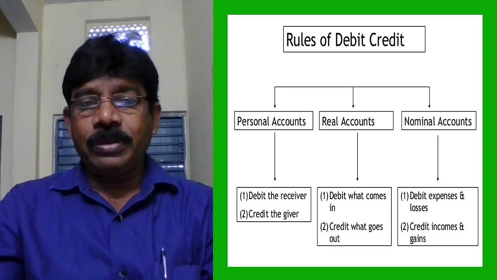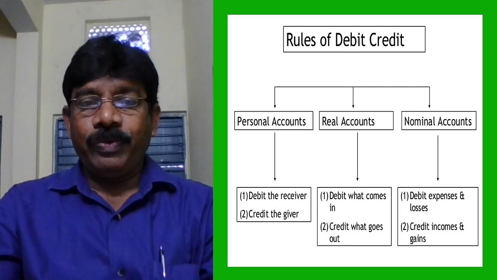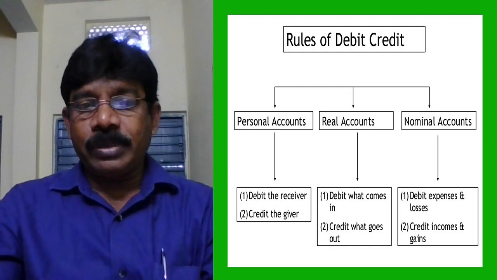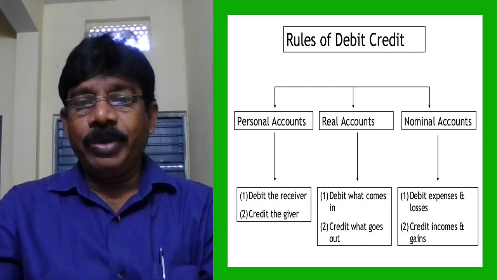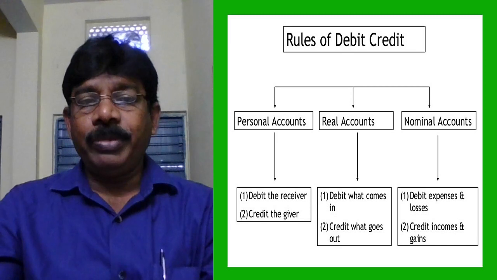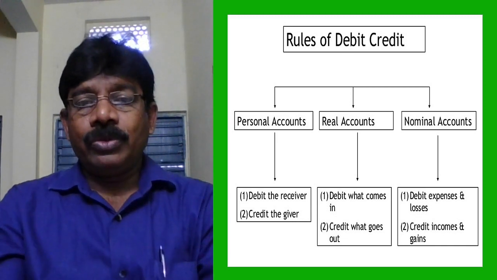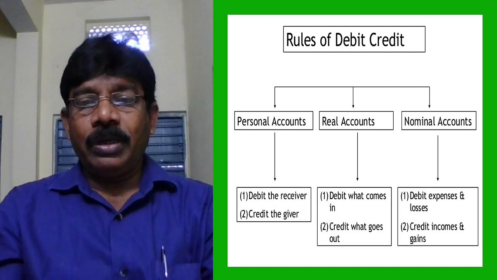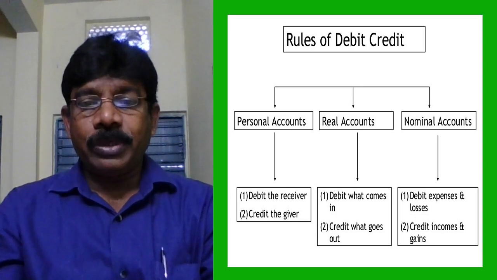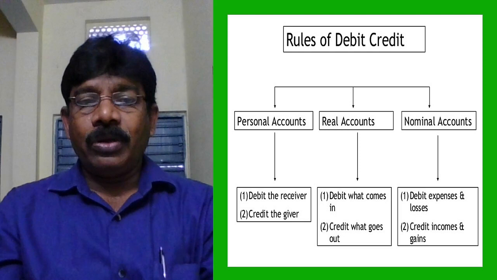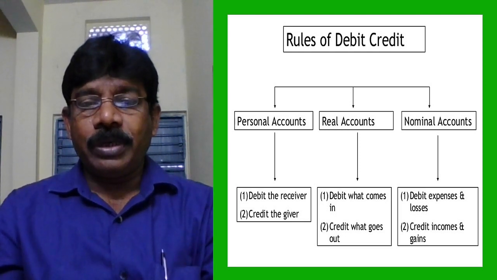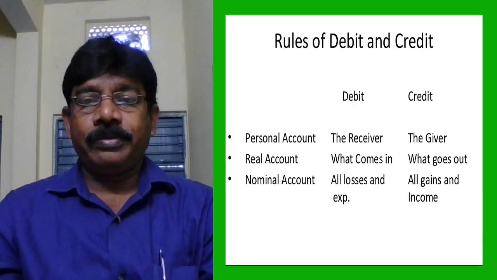If any person is receiving benefit, his name will be debited. If any person is losing the benefit or giving to the business, his name should be credited. Real account: debit what comes in, credit what goes out. Nominal account: debit expenses and losses, credit incomes and gains.